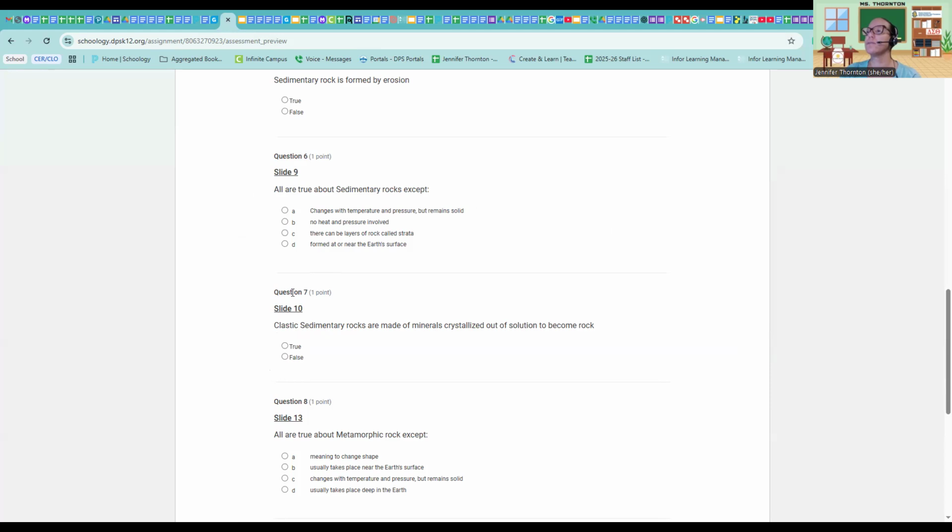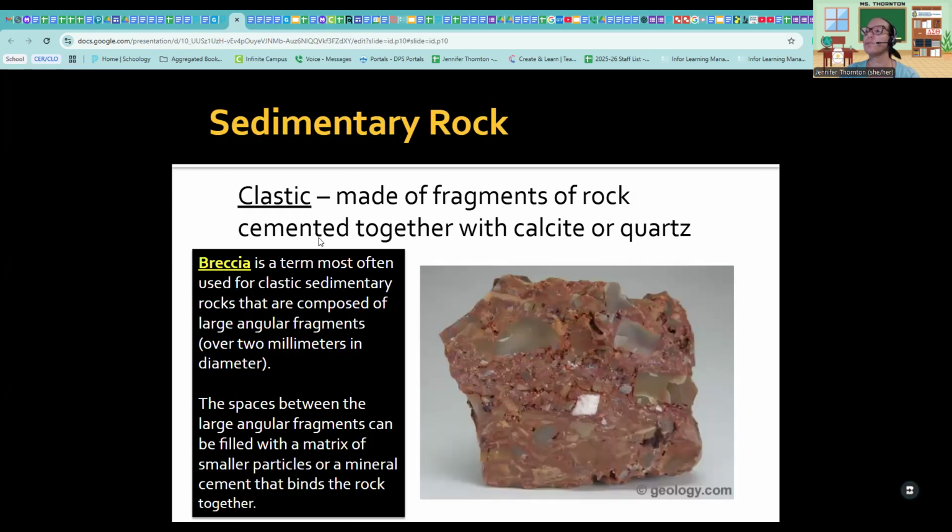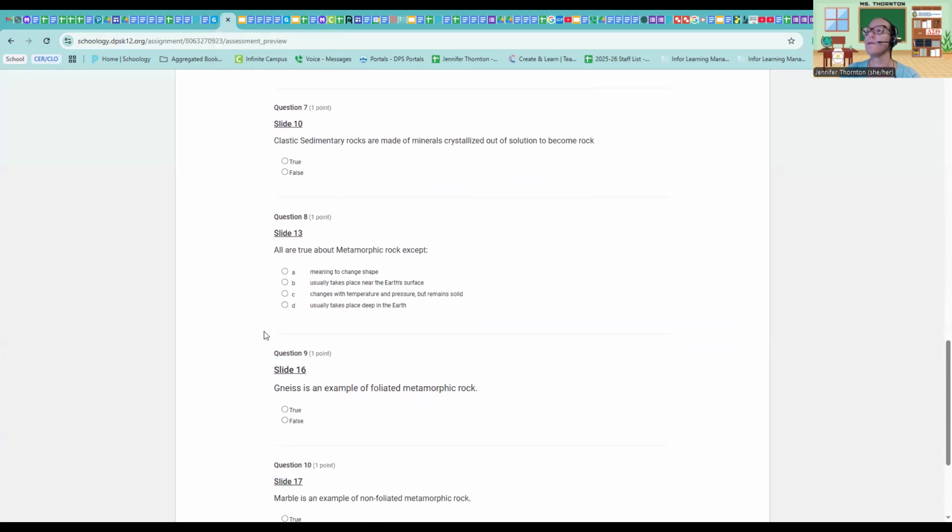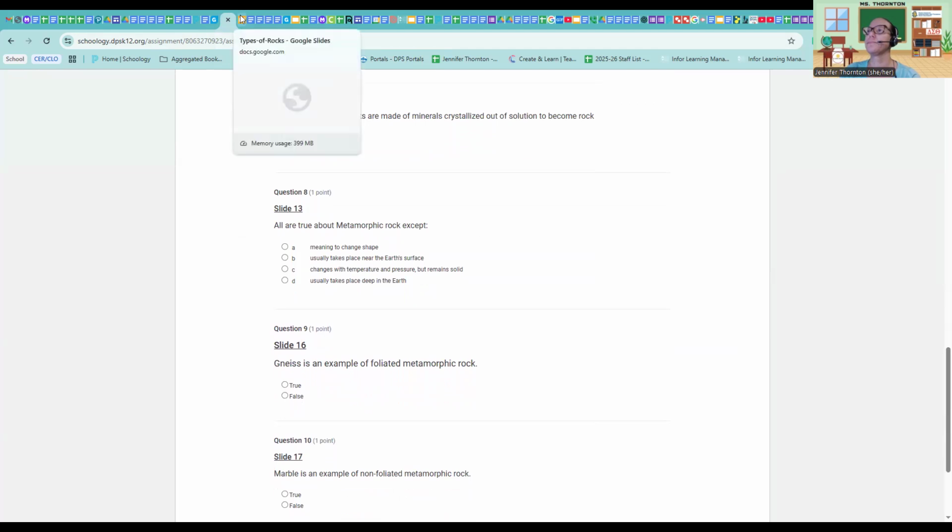Clastic sedimentary rocks, question number 7, are made of minerals crystallized out of solution to become rock. Did we say anything about minerals out of solution? I don't think this is this type of rock. So that's going to be false for that one. All right, let's continue here.